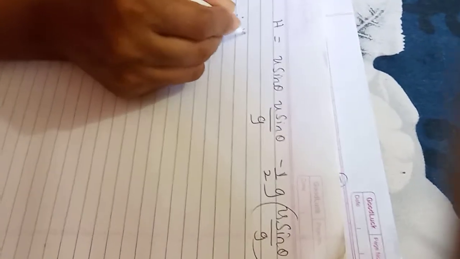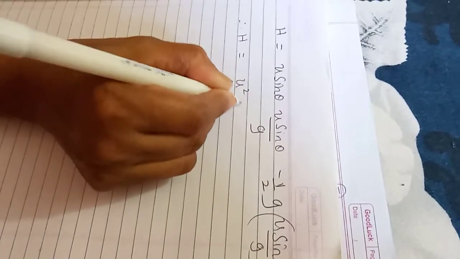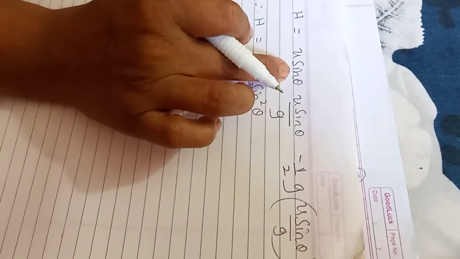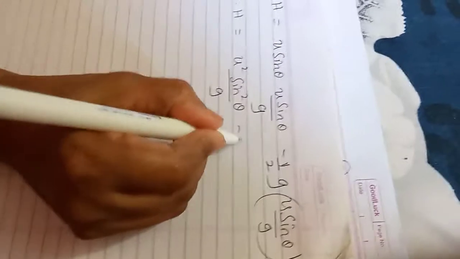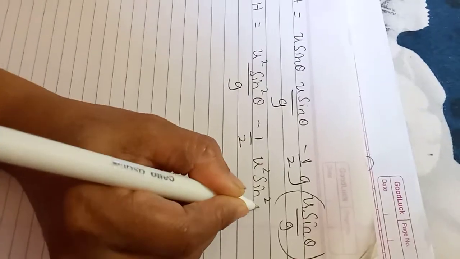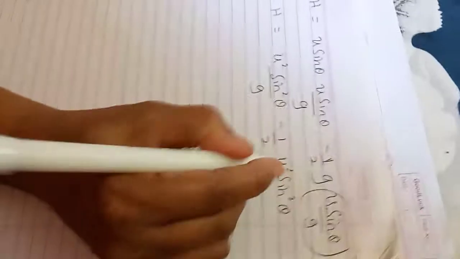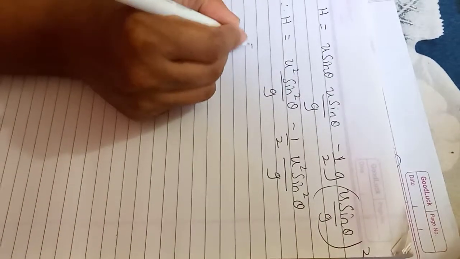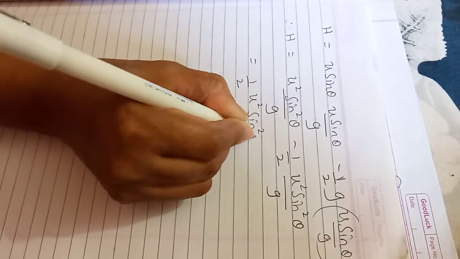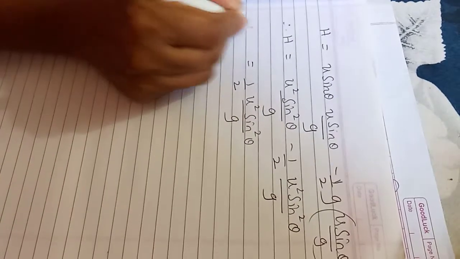So what is the maximum height reached? It is u square sin square theta divided by g, minus half u square sin square theta upon g square. g cancels, and one minus half remains. So u square sin square theta divided by 2g is the maximum height reached by the projectile.